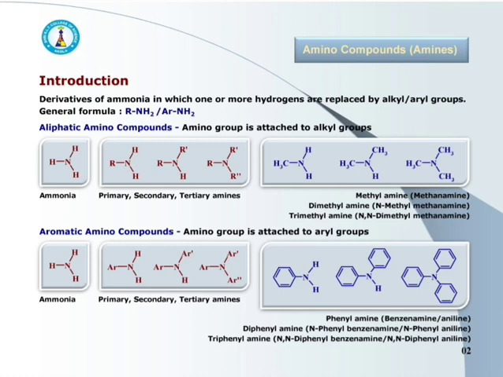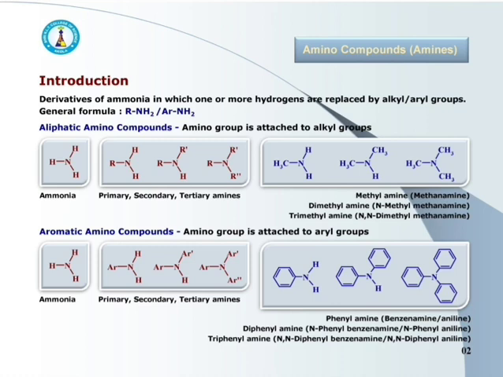See the general formula and the examples of these aromatic amines. Primary amine, general formula ArNH2. Secondary amine, general formula is Ar2NH, and tertiary amine, Ar3N. Here also hydrogens of ammonia get replaced by 1, 2, or 3 aryl groups.